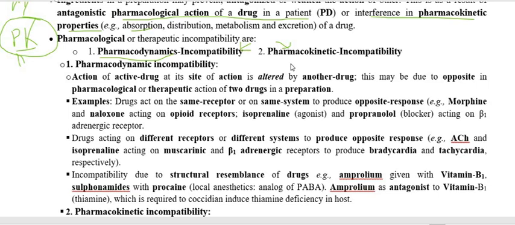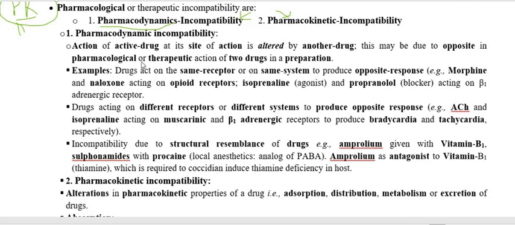And when one drug changes the pharmacokinetics of another drug, meaning absorption, distribution, metabolism and excretion of the other drug, then this is called pharmacokinetic incompatibility.